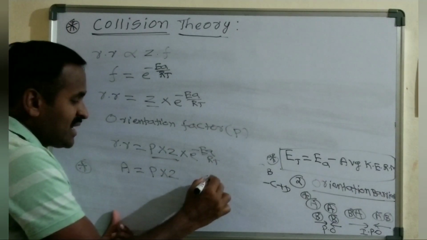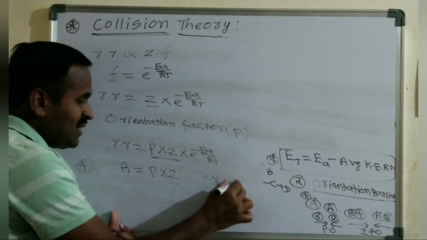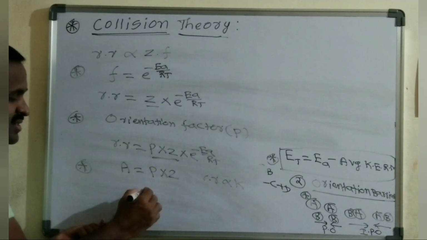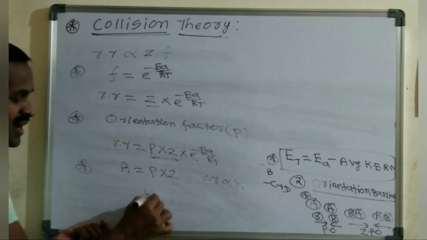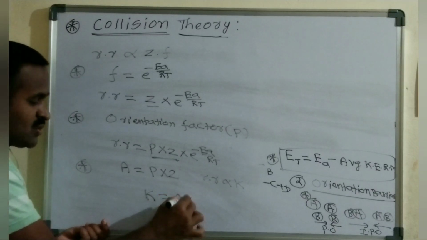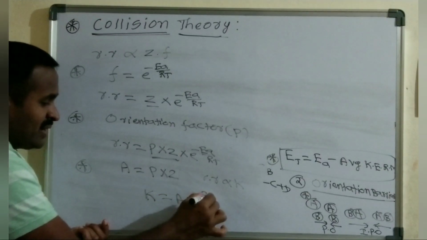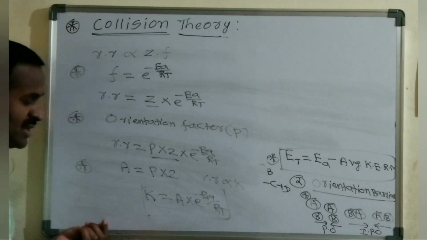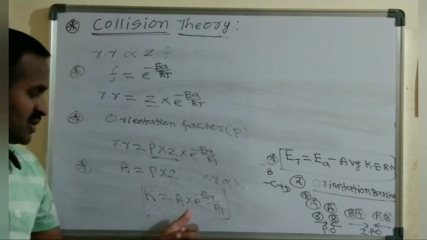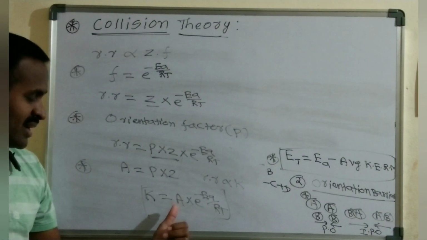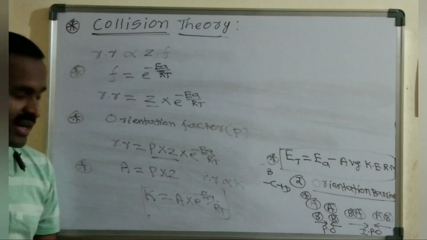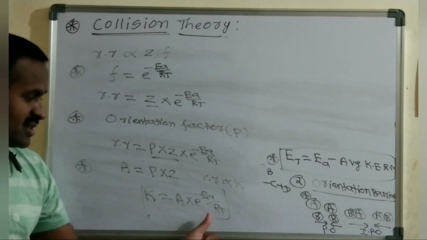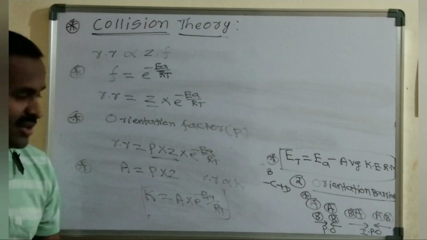Generally, rate of reaction is directly proportional to the rate constant also, so instead of rate of reaction you can write K equals A into e power minus Ea by RT. This is the simple equation. Here A is the Arrhenius constant, K is the rate constant, which is directly proportional to the rate of reaction, Ea is the activation energy, R is a constant and T is the temperature.